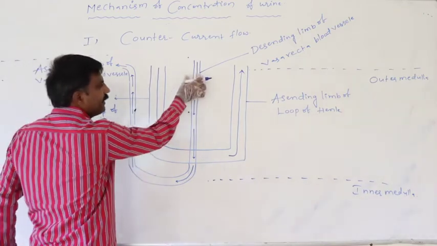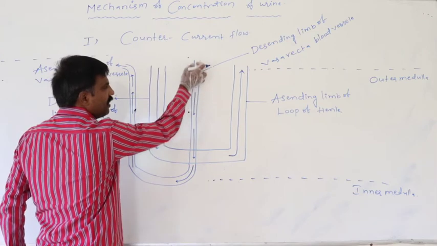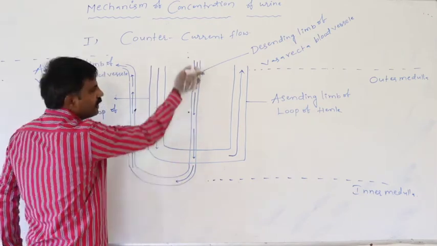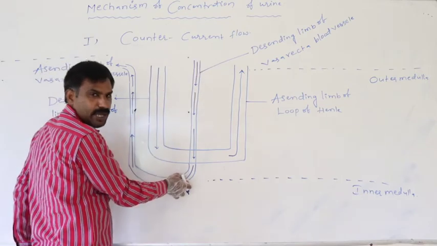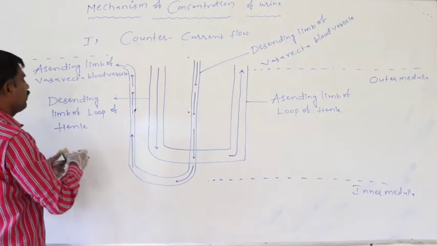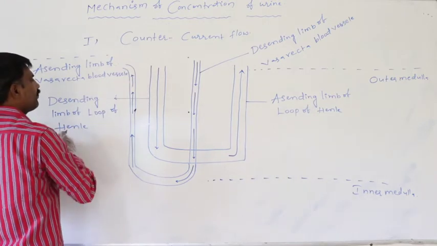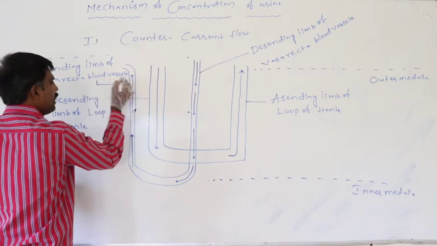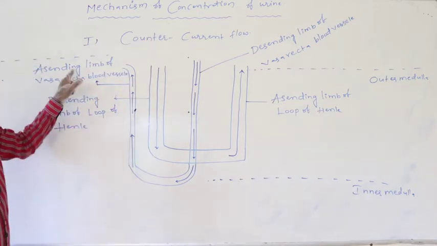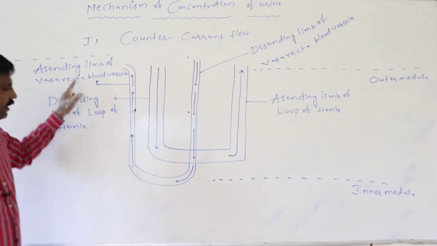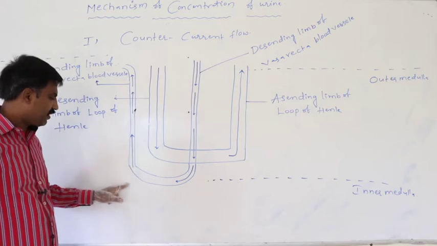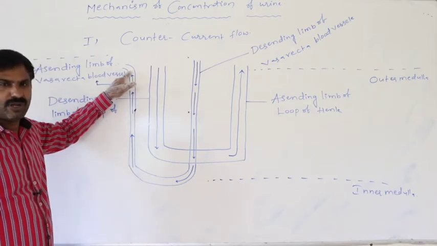In the descending limb of the vasa recta blood vessel, blood is circulated from outer medulla to inner medulla. But in the ascending limb of the vasa recta blood vessel, blood is circulated from inner medulla to outer medulla.